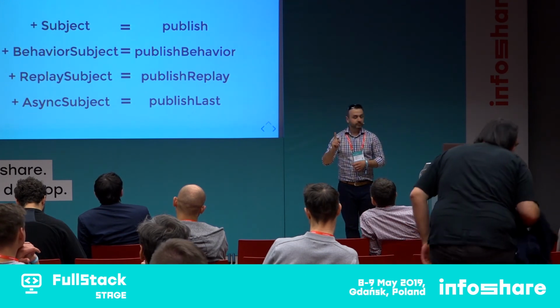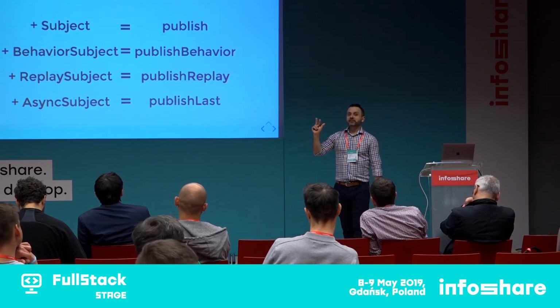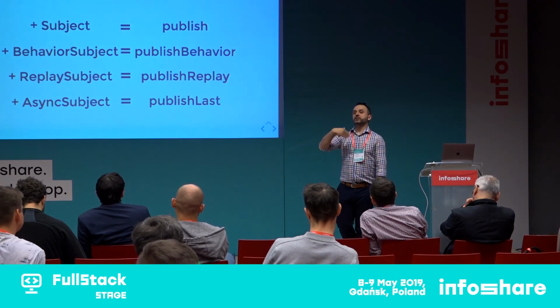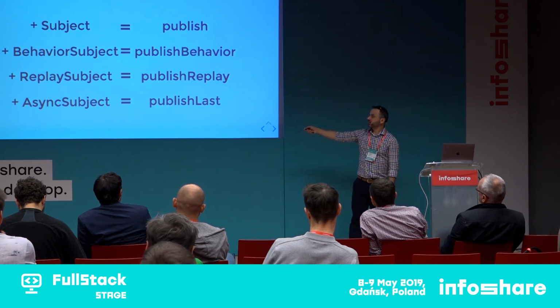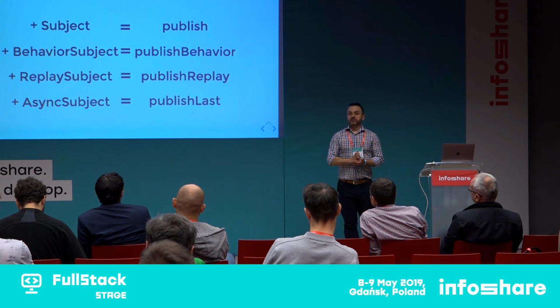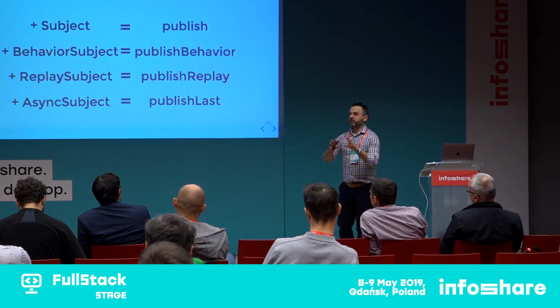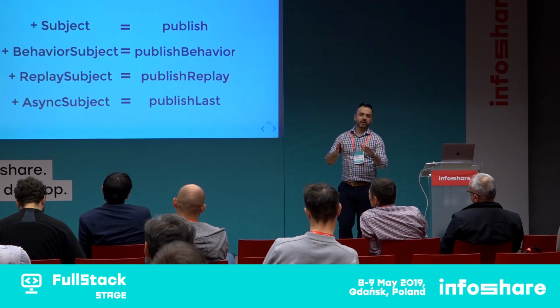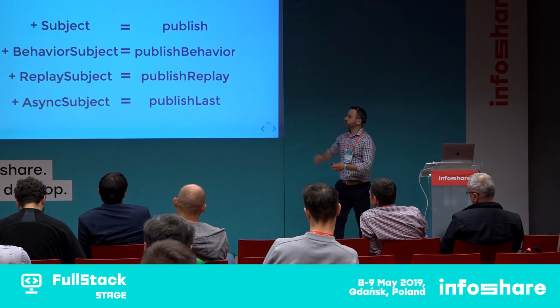initial value available. Replay subject, there are, let's say, n last items that would be repeated if I come late. So basically, it's a replay. I can define what is the number here. And async subject, which is, I don't care about intermediate values. I only care about the final value. So it's similar to a promise, similar basically to the end value, the final value of whatever operation it is.